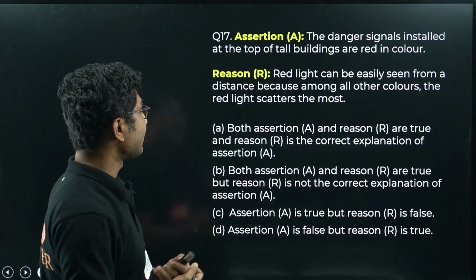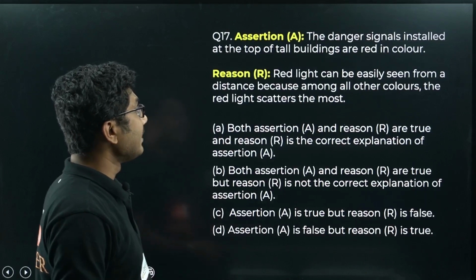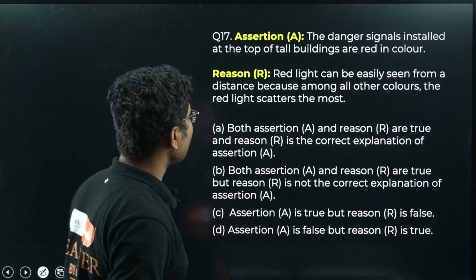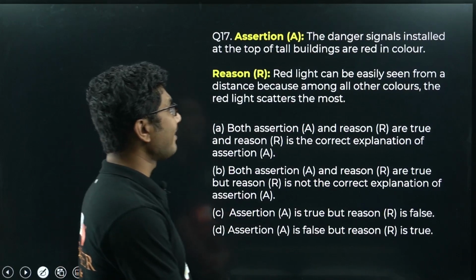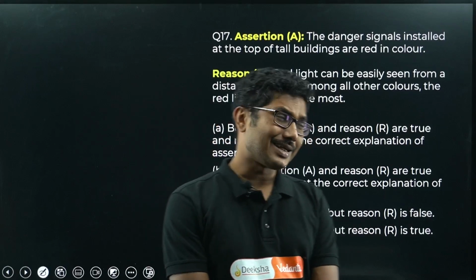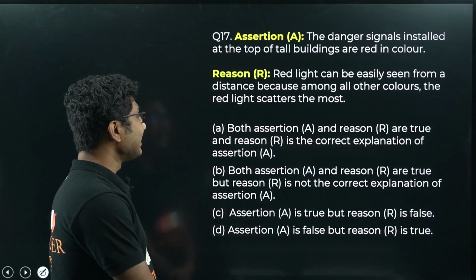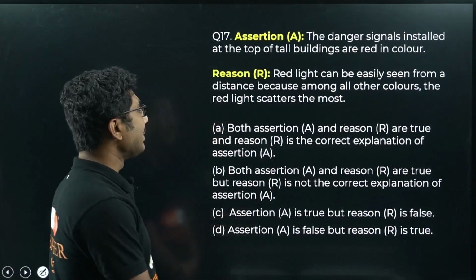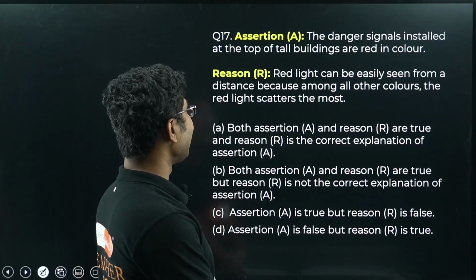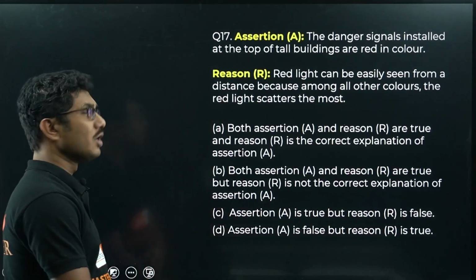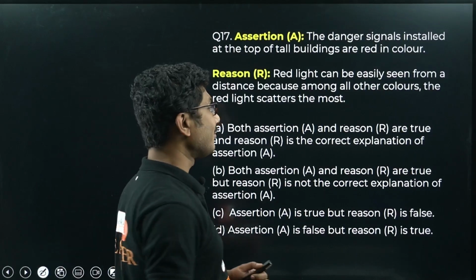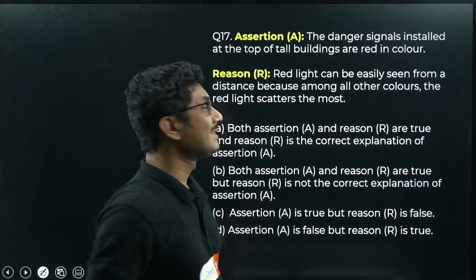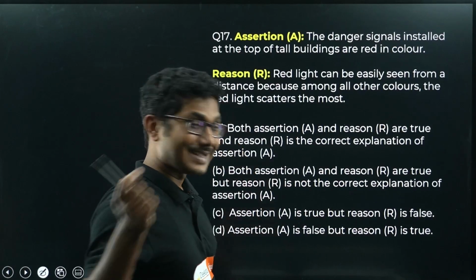Next question, an assertion and reason based question. The danger signals installed at the top of tall buildings are red in color. Okay, that is a correct statement. Now what is the reason given? Red light can be easily seen from a distance because among all the colors the red light scatters the most, which is not correct. Even though it sounds almost correct, it is not correct. It is exactly opposite.